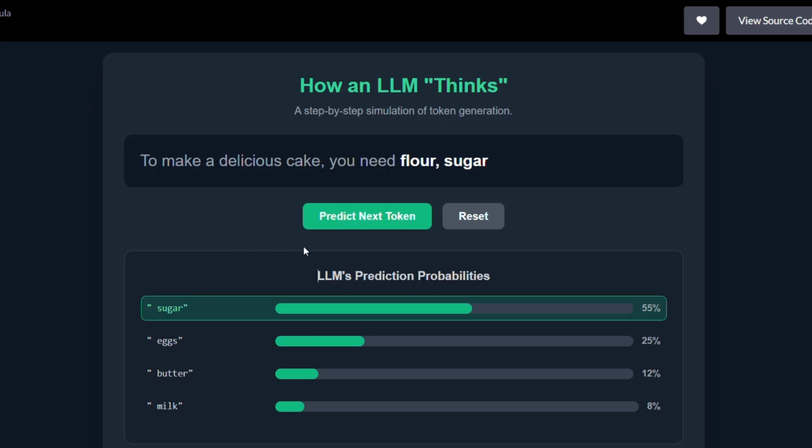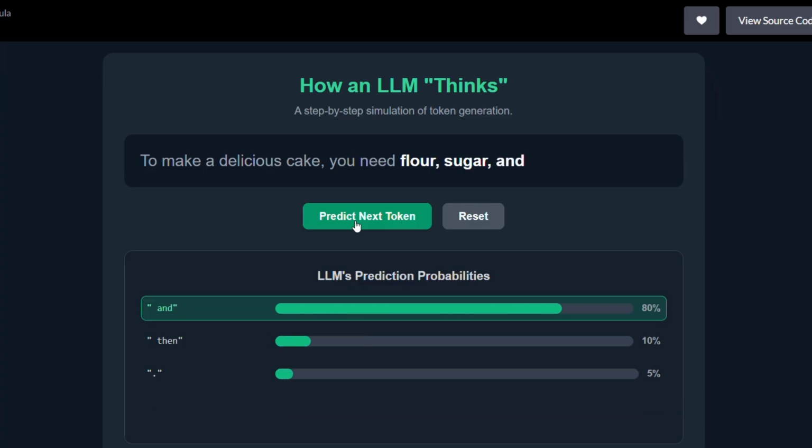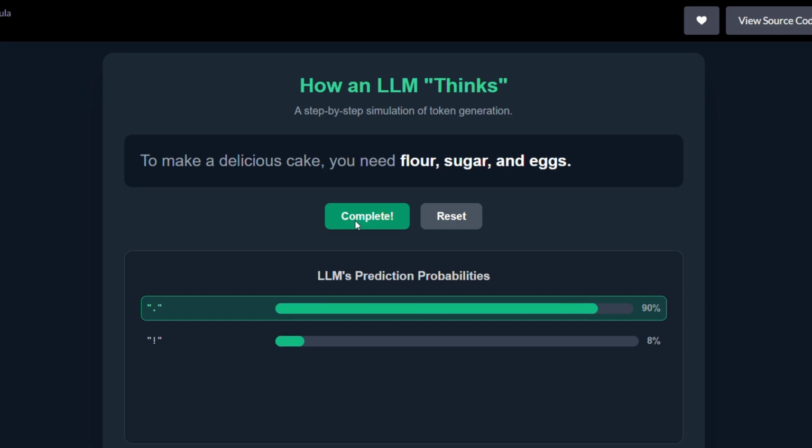Similarly, this process continues, with the LLM building the sentence piece by piece. Finally, when the prediction is done, the final sentence would be something like: to make a delicious cake, you will need flour, sugar, and eggs. Let's assume this is being filled in by the LLM.